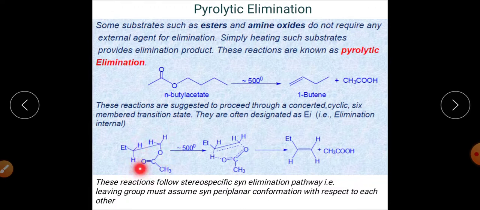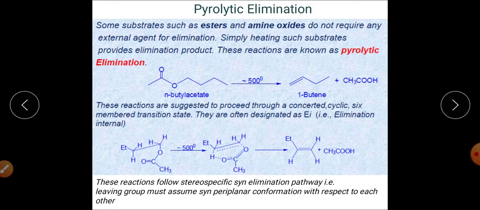So basically this will undergo formation of a 6-membered cyclic transition state, and this transition state will soon get converted into this product. So the stereochemistry of this kind of reaction is a stereospecific syn elimination.